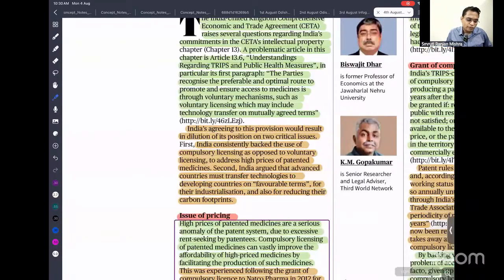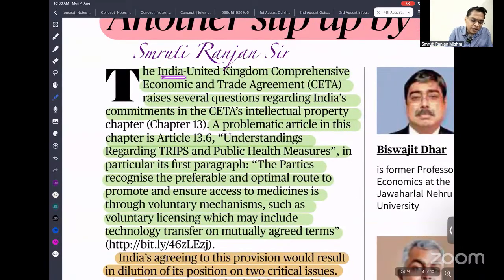But what problem can you see here? Recently we have signed a free trade agreement with the UK, called the Comprehensive Economic and Trade Agreement. It raised several questions regarding India's commitment to intellectual property rights. The problem, understandably, is regarding TRIPS. You need to remember TRIPS, the Trade Related Aspects of Intellectual Property Rights. It is an agreement signed under the WTO, basically about the protection of intellectual property rights.